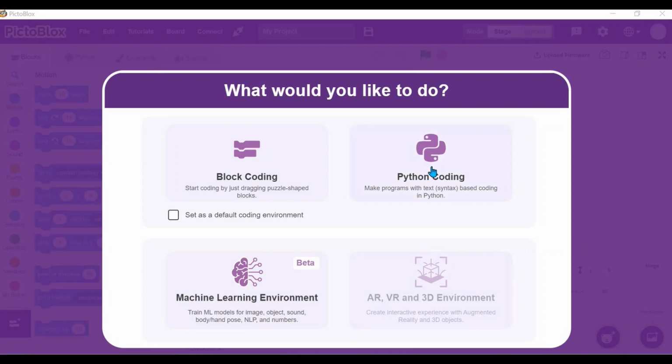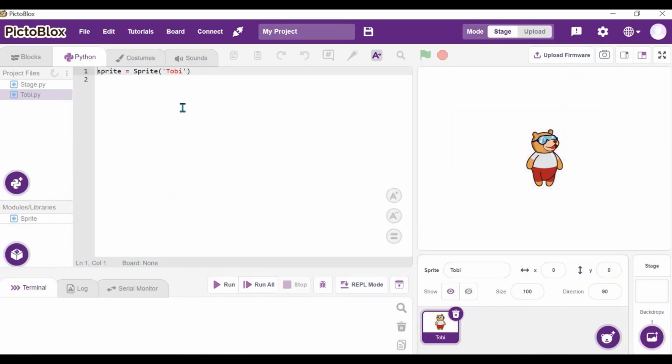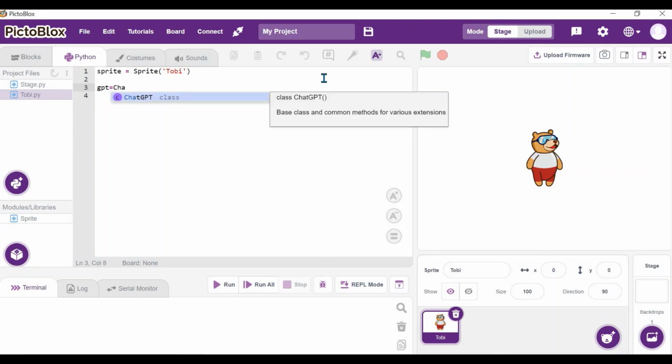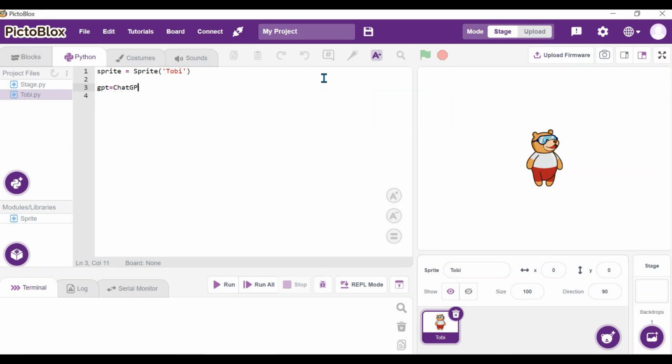Let's open PictoBlox, Python coding, and let's start coding in the Python interface. Okay, so we are going to make an extremely simple GPT assistant. The first step is to get all the GPT functions. For that we have to create a variable. So let's create a variable GPT is equal to ChatGPT. Now all the functions of ChatGPT will be loaded in the variable GPT.